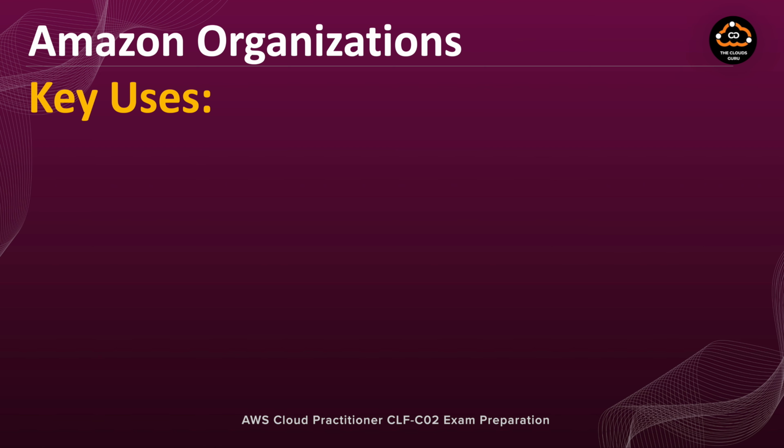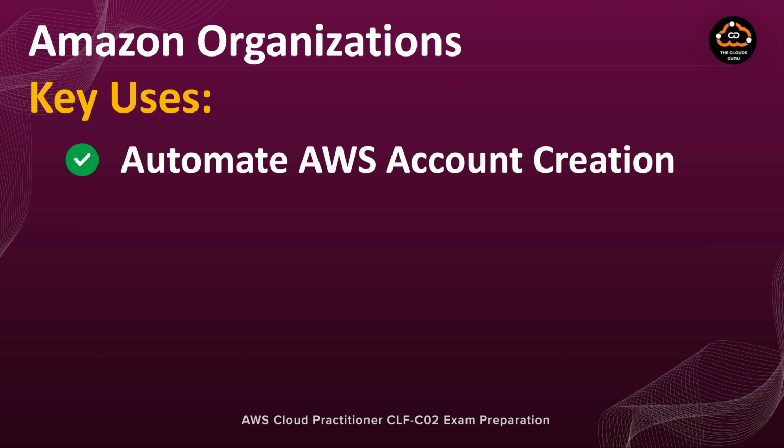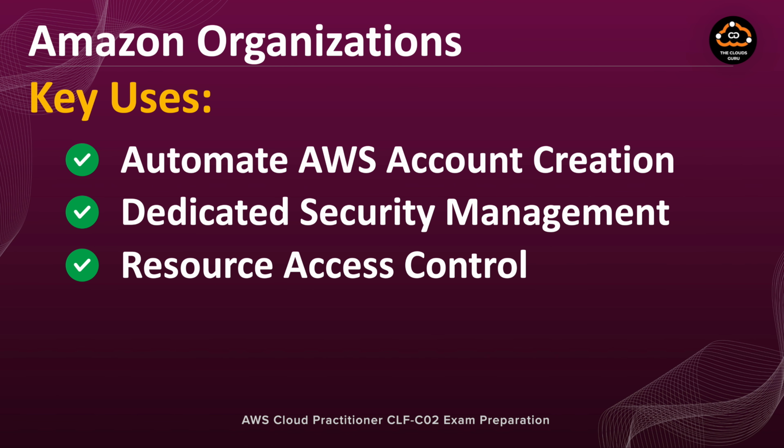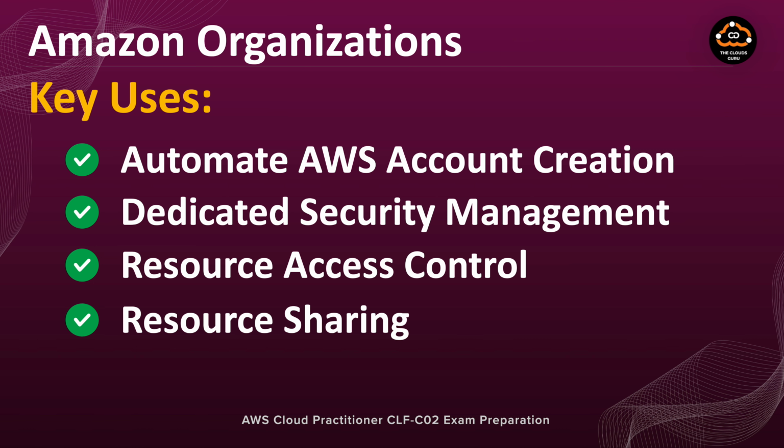Key uses of Amazon Organizations: Automate AWS account creation, streamlining the process of setting up new AWS accounts, making it easier to expand your cloud footprint. Dedicated security management: set up a dedicated security group to enforce policies and maintain high security standards across your organization. Resource access control: ensure that users have access to only those resources they need, enhancing both security and efficiency. Resource sharing: share common resources like virtual private clouds, or VPCs, and subnets across different accounts within your organization.